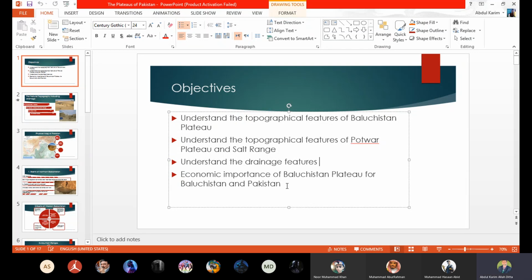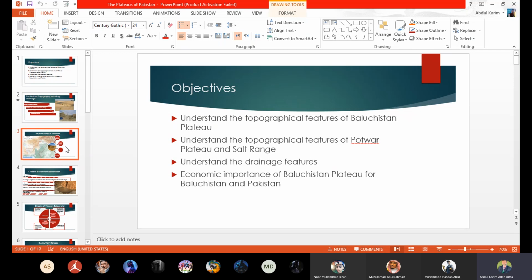Already you know that there are three common questions on each topographical feature of Pakistan: topographical features, drainage features, and the economic importance of each topographical feature of Pakistan. These are three common questions which can be asked in the exam about any topographical feature of Pakistan. So we are going to start with the Balochistan Plateau, beta.